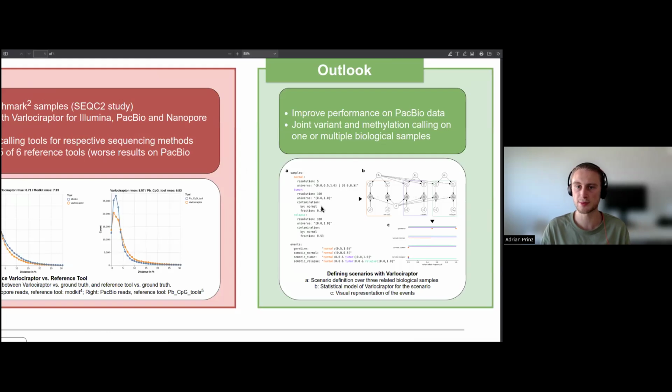With this, it is now possible to jointly call variants and methylation on one or multiple samples. For this, we define a YAML. First, we define our data sets like a normal, a tumor, and a relapse sample, and all their interconnections. And then we can define events where you can really target your variant allele frequencies and your methylation rates of interest on each of these specific data sets you defined before. I'm really looking forward to testing this out because it sounds really interesting to do both at the same time.